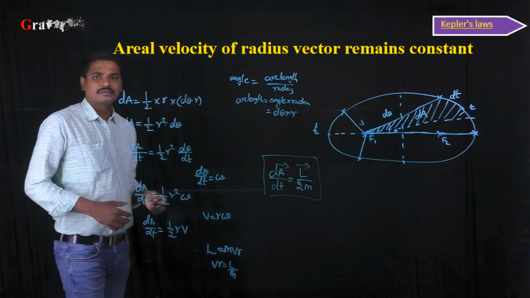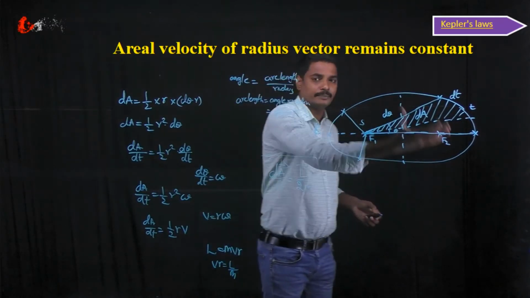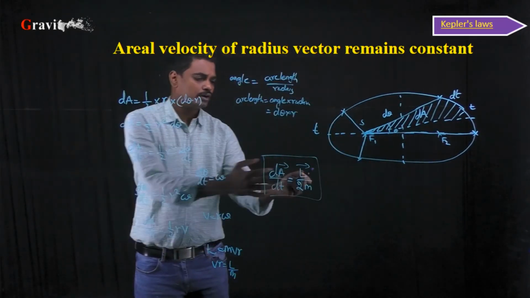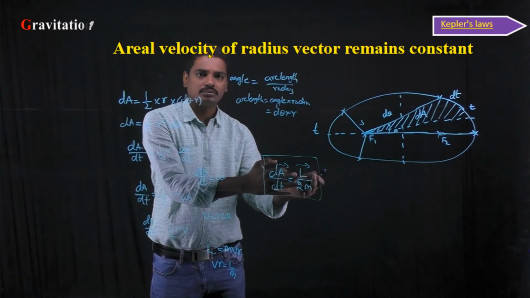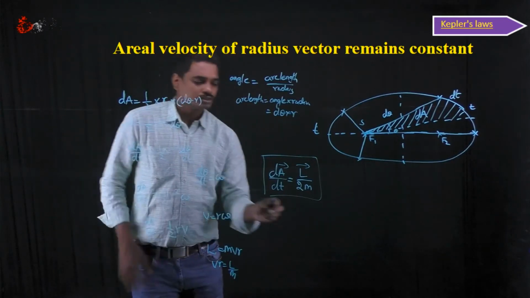According to the law of conservation of angular momentum, as there is no external torque acting on this system, the total angular momentum should remain constant. Therefore, L, the angular momentum, remains constant. Mass m, the mass of the planet, remains constant.